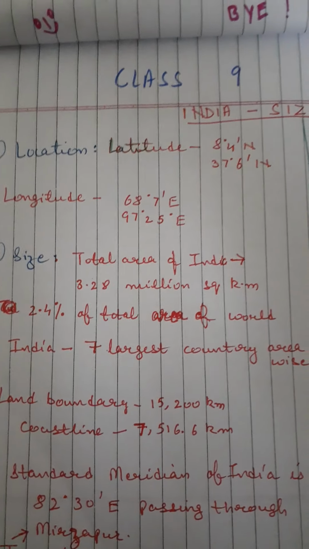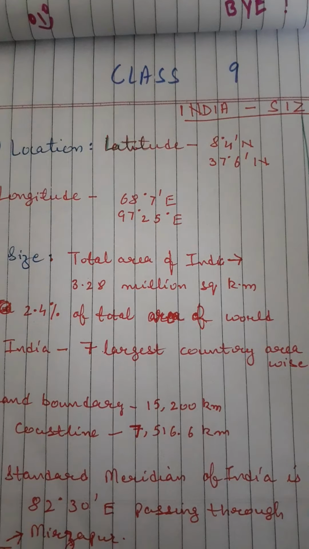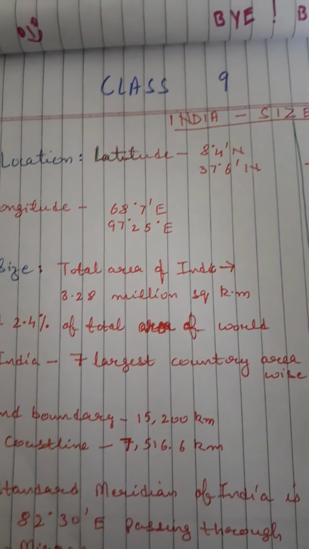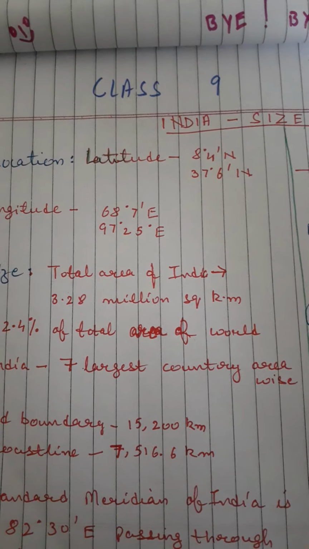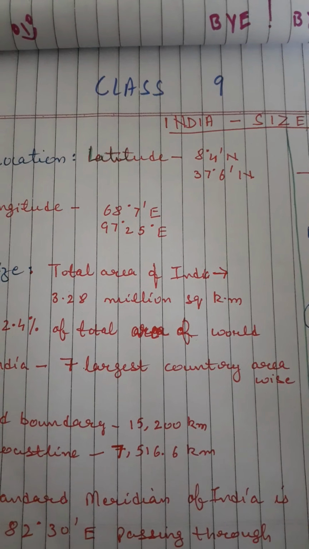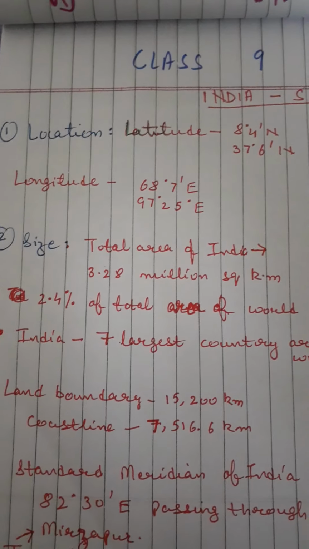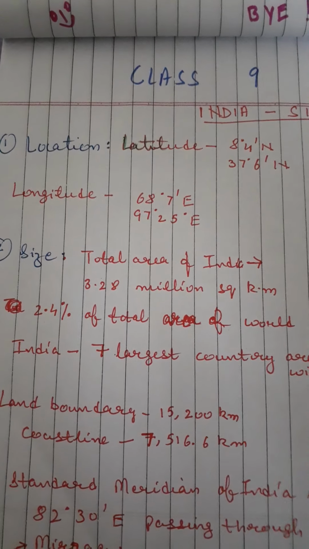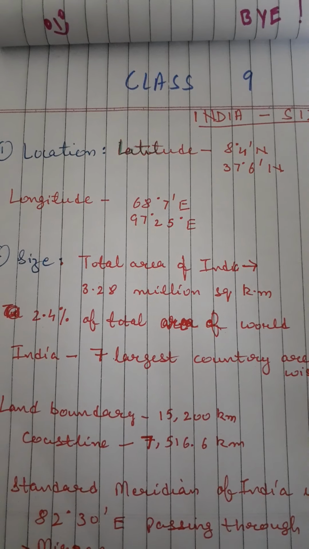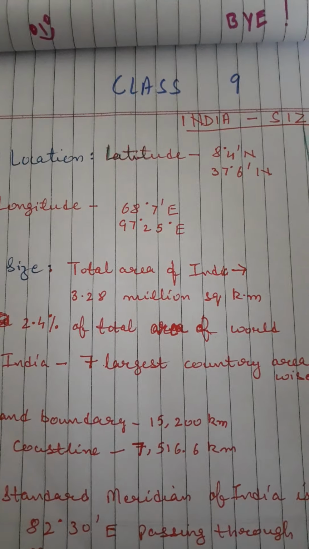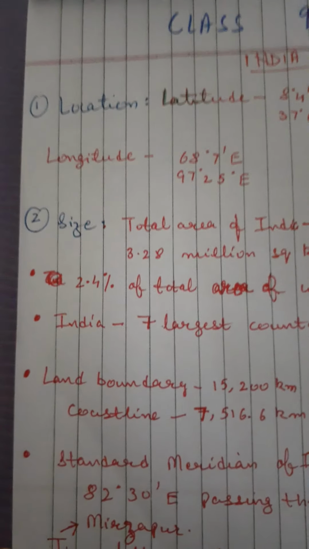Let's talk about its latitude. The latitudinal extent of India is from 8 degree 4 minutes north to 37 degree 6 minutes north. The longitudinal extent of India is from 68 degrees 7 minutes east to 97 degree 25 minutes east.